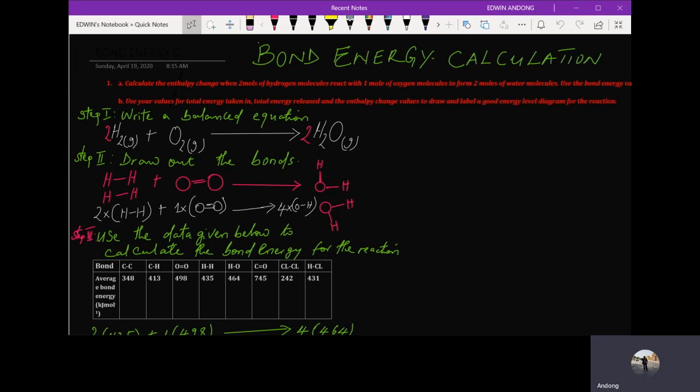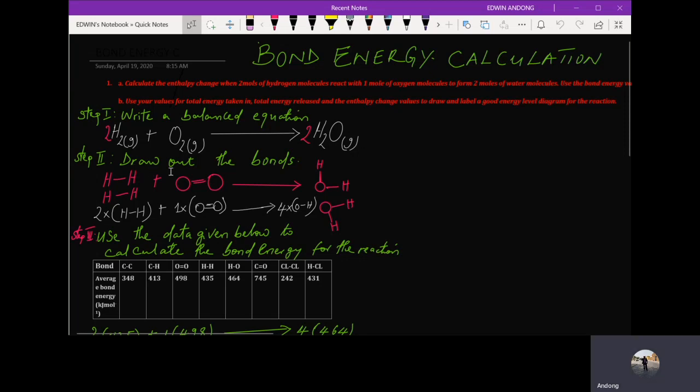Part B of this very question says, use your values of total energy taken in, that is in breaking the bonds, total energy released, that is when bonds are formed, and the enthalpy change value to draw and label a good energy level diagram for the reaction. I told you in our previous example, the first step you do is you write a balanced equation. And if we write that, we have this.